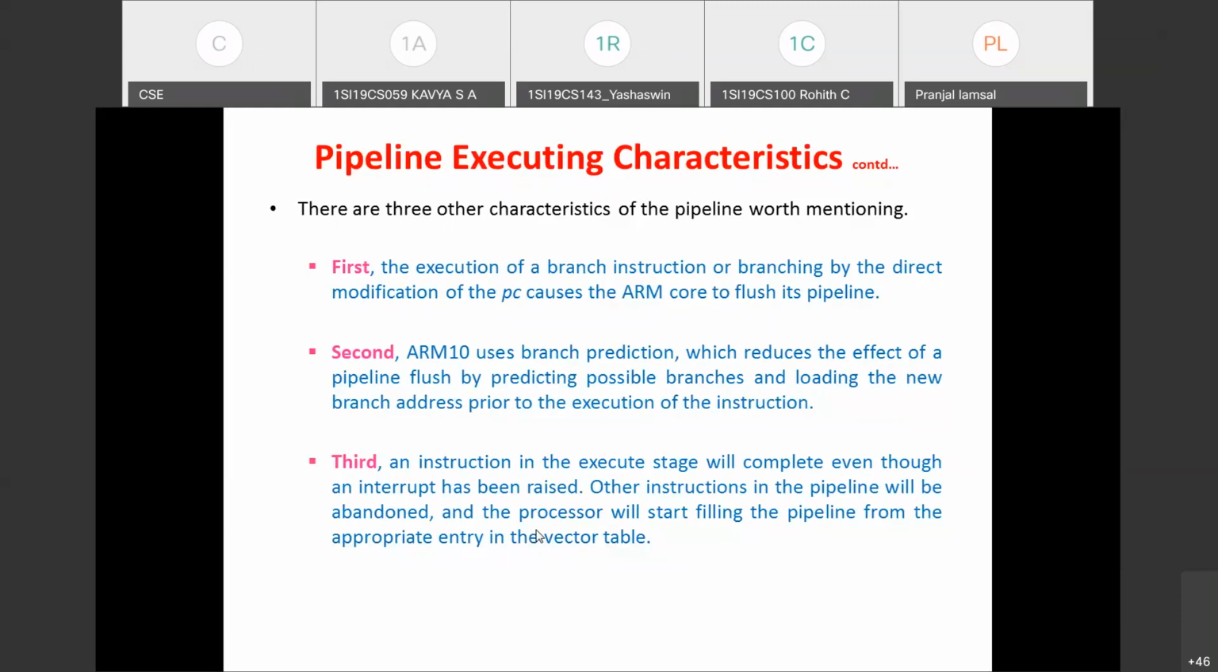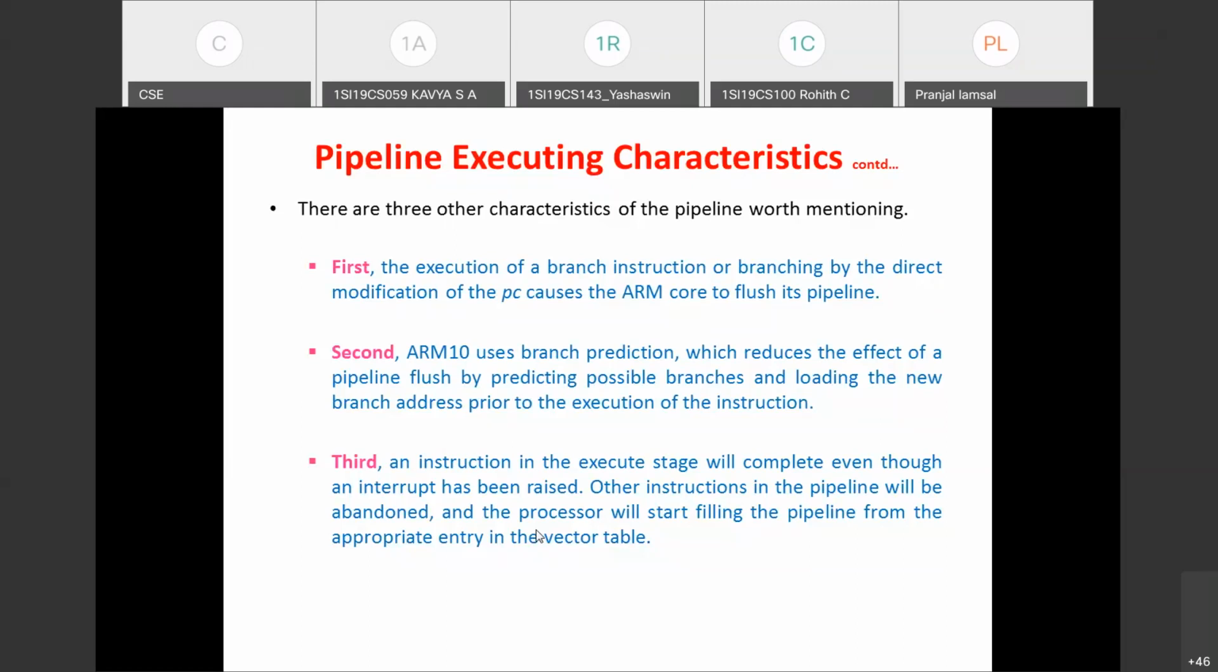You know that once an interrupt occurs, it should not continue the normal execution. It has to suspend the execution and go for executing a special routine which is called the ISR. That means the instructions are to be fetched for execution from the ISR. So the pipeline has to be flushed, and the processor core has to load the new instruction, that is the ISR instruction, into the pipeline. This is what happens whenever an interrupt is raised.